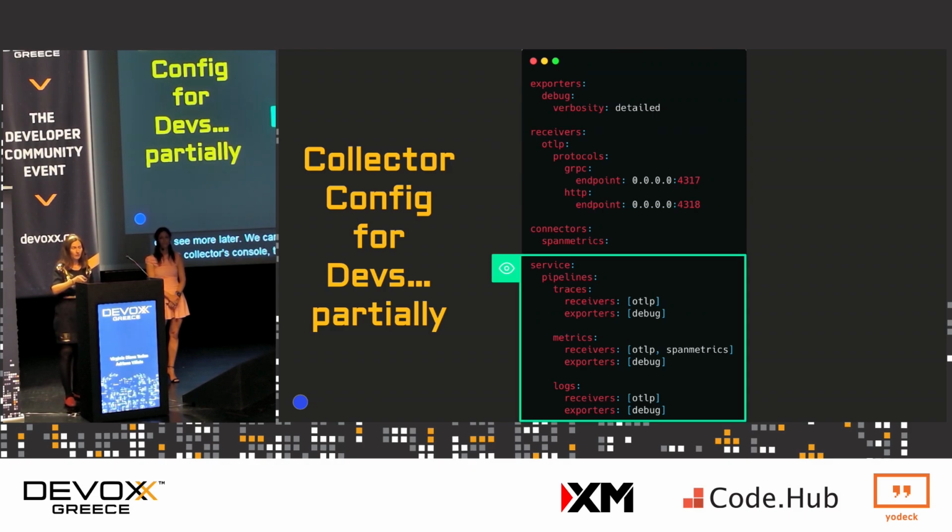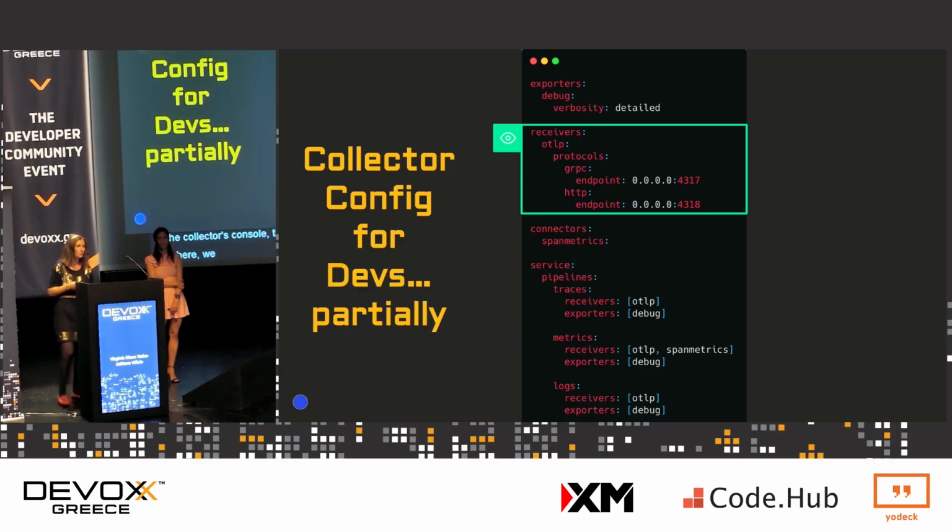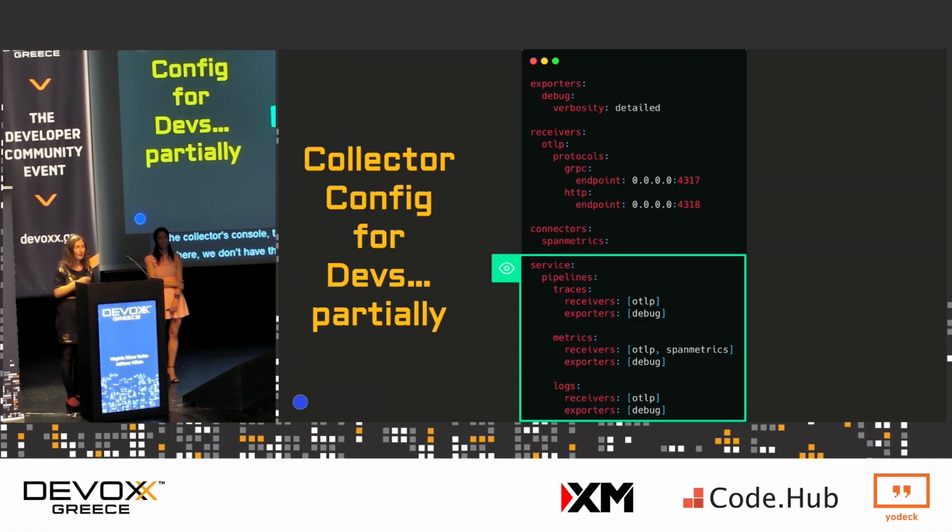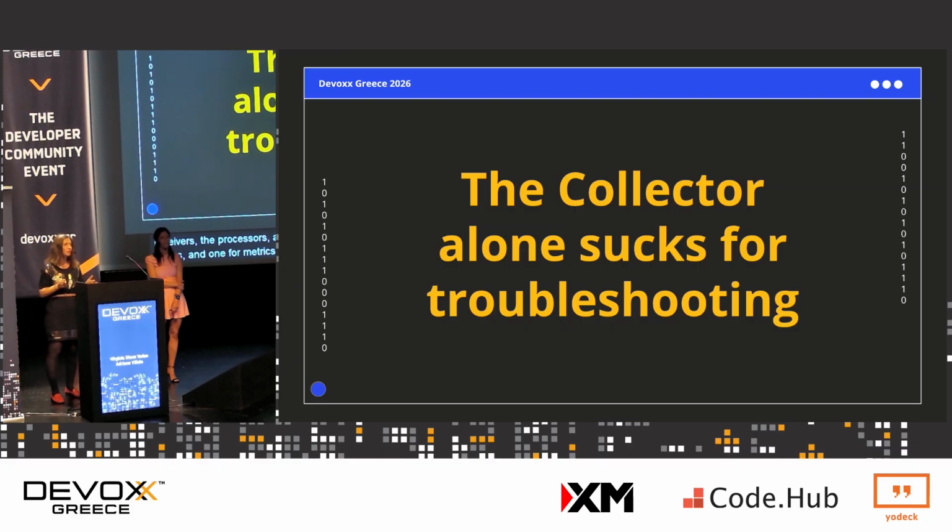And here we don't have processors because we're not transforming our data, so there's no need for it. And also very important, the service, because it connects the receivers, the processors, and the exporters together. We need one for logs, one for traces, and one for metrics. But bear in mind that the collector alone sucks for troubleshooting.